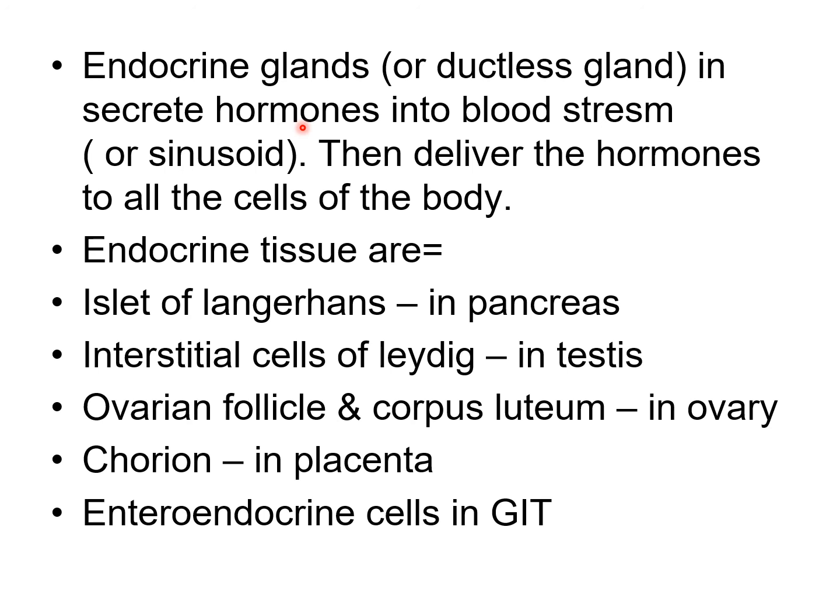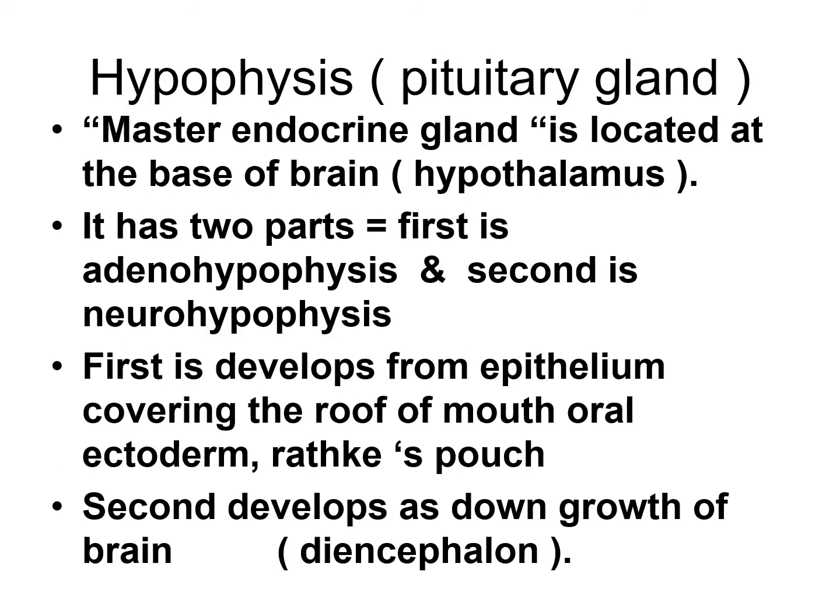You can also see some endocrine tissue, for example in the pancreas, where the islets of Langerhans are present. This name is given to these endocrine cells. These are the distributed parts of the endocrine cells. Now first, the hypophysis, the pituitary gland. It is the master endocrine gland.